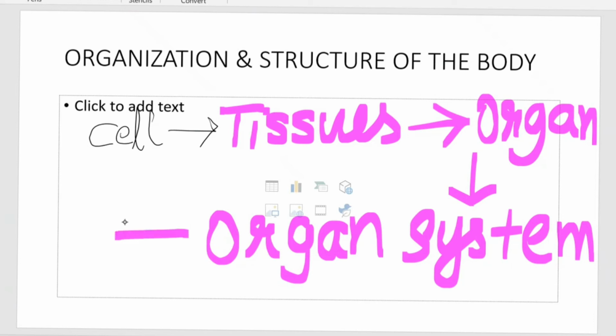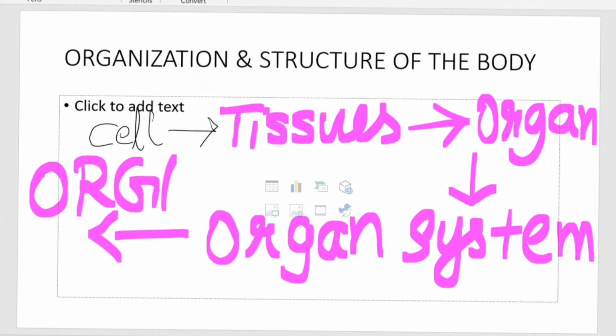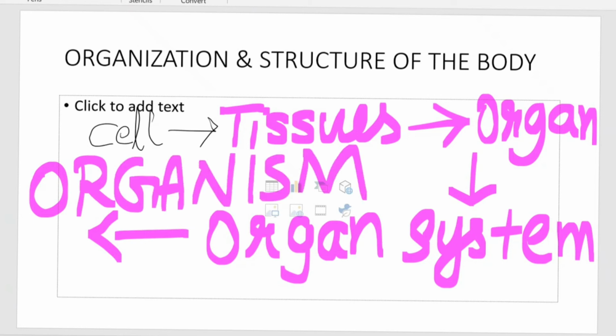So organ systems form an organism. This arrangement is called cellular organization. First, cells form tissues, tissues form organs, organs form organ systems, and organ systems form an organism.